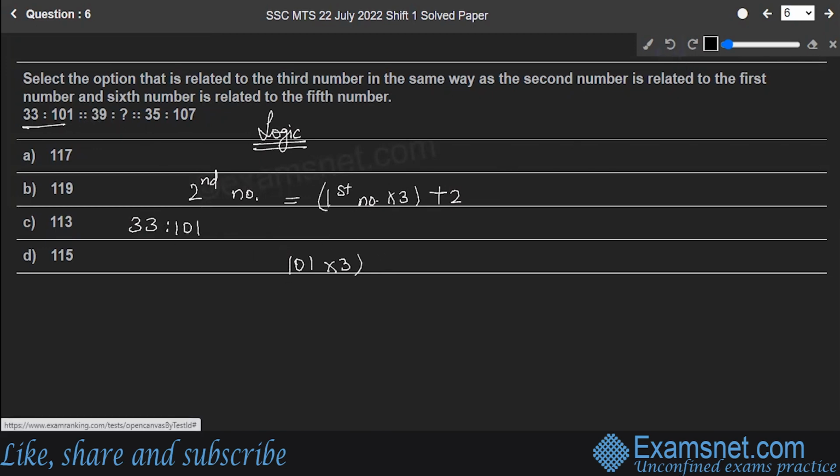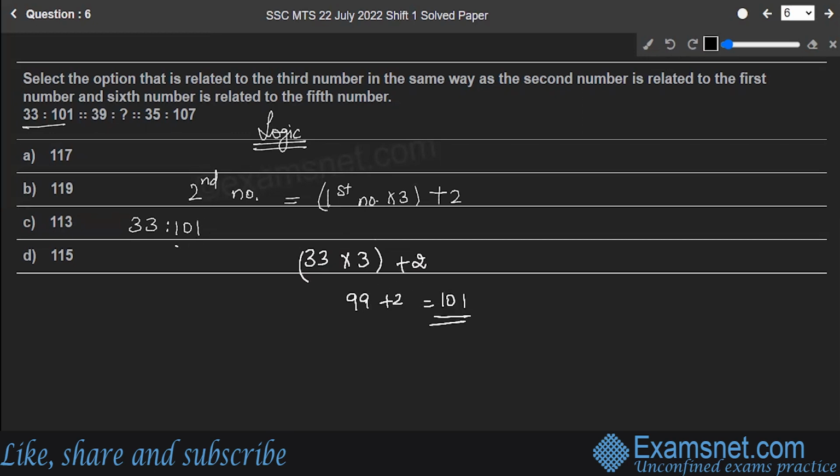So the first number is 33 multiplied by 3 plus 2, which is 99 plus 2, that is equal to 101, which is your second number, right? That means we are in the correct path. Let's try the second one also, which is 35 is to 107. So 35 multiplied by 3 plus 2 gives you 105 plus 2, which is equal to 107, which is your second number. So that means our logic is absolutely correct.